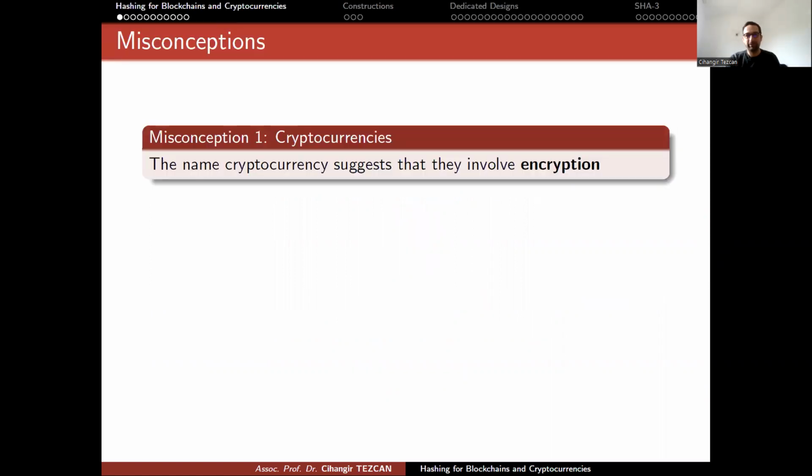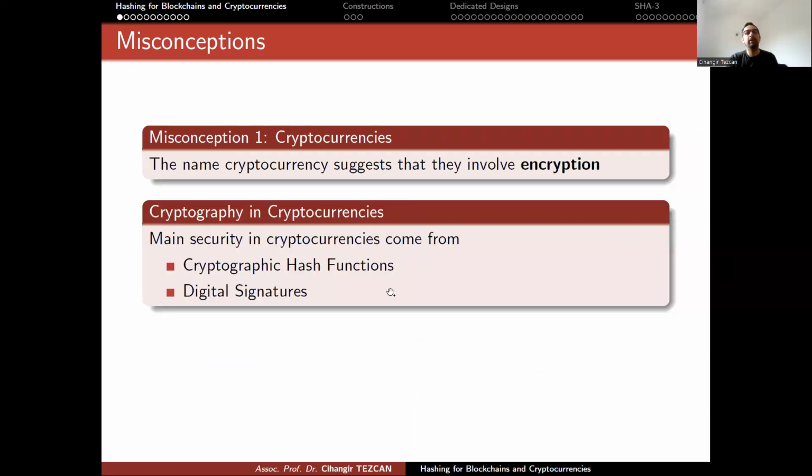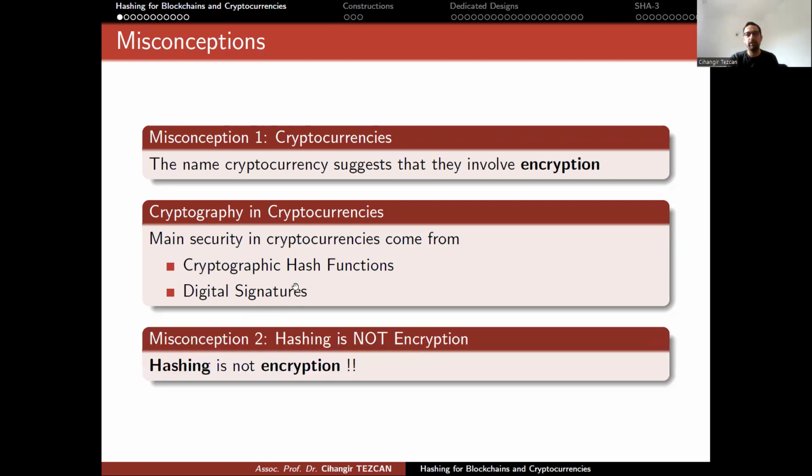So let's remember the misconception. Since we call them cryptocurrencies, people think that cryptography is encryption, so there is encryption in cryptocurrencies. But actually, we heavily use cryptographic hash functions, and for authentication of transactions, we sign our transactions, so we use digital signatures. Most of the security in cryptocurrencies or blockchains comes from cryptographic hash functions. But of course, hashing is not encryption. The algorithms, like you heard before, SHA-1, SHA-2, or MD5 are hashing algorithms. They are not encryption algorithms.